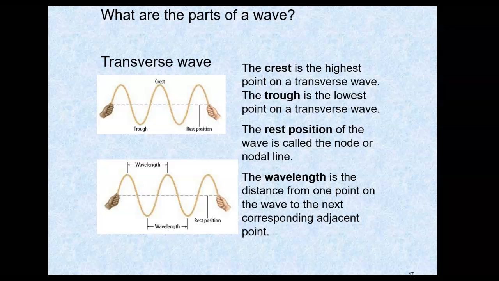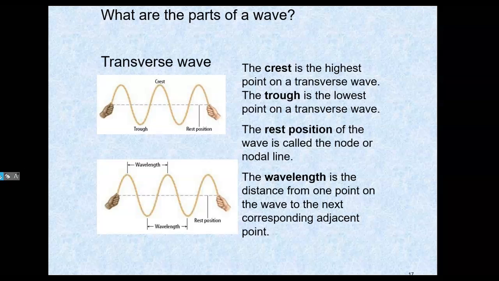Now, you do definitely need to know the different parts of the two types of waves, especially the transverse wave, just because that's the most common one. The top of each transverse wave is called the crest. The bottom is called the trough. The middle line here, this dotted line, is called the rest position.